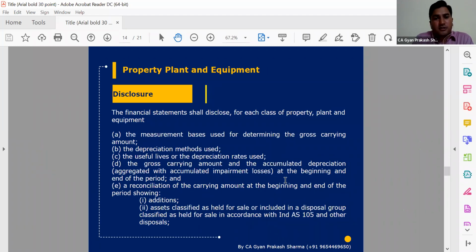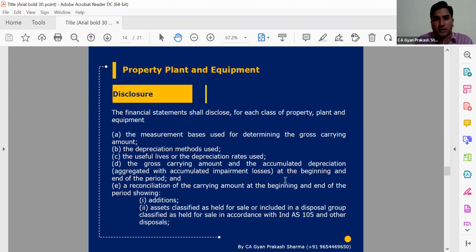Disclosure part, that is important. First of all, in the accounting policy, we need to give a disclosure for the depreciation rate and depreciation methods which management is following for each asset class. Apart from that, in the financial statements also, we need to give disclosures.